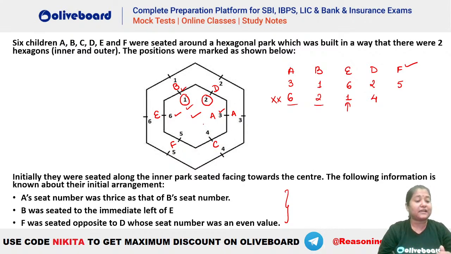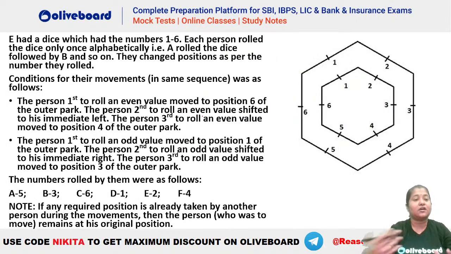Now comes the final arrangement, right? A very easy question here. So this is the second part of the question. I hope everybody got the same initial arrangement. Now try the second part of the question, which is talking about the final arrangement, which is based on rolling of the dice. You can see the numbers are also given in here. The numbers rolled by A is 5, B is 3, and so on.